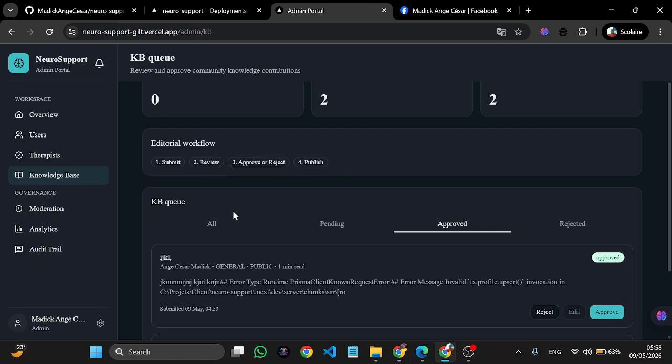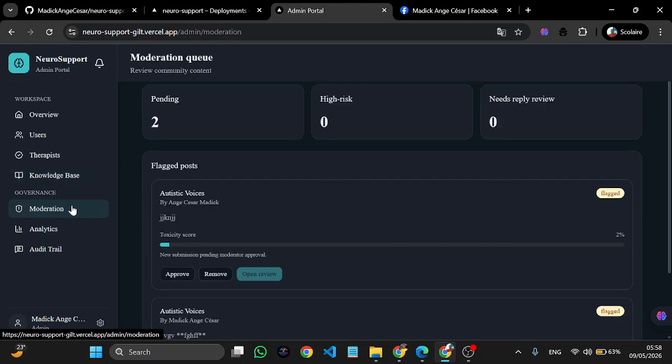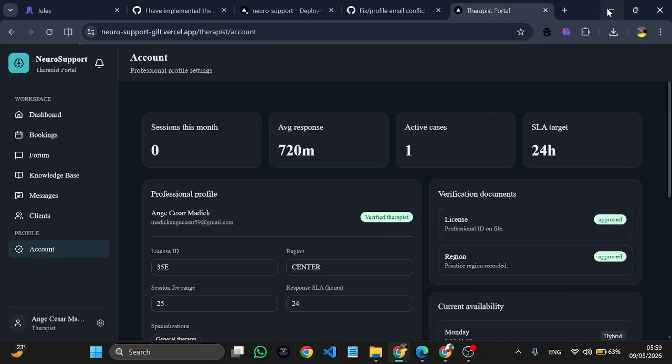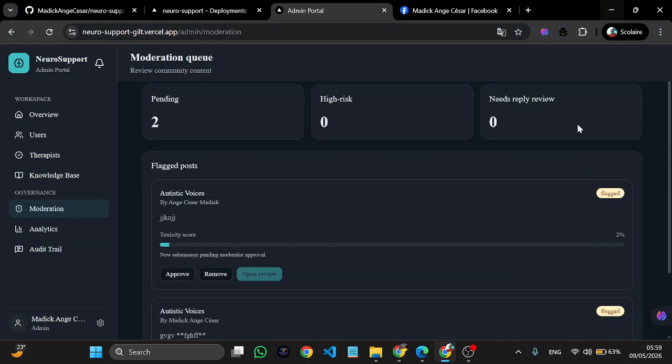If not, it's not. The moderation is about forum moderation. It is the one moderating the content, all the posts. If he has not approved the post, for example, he's not approved Anish Magic, who is the therapist, he has not yet approved one of his posts.